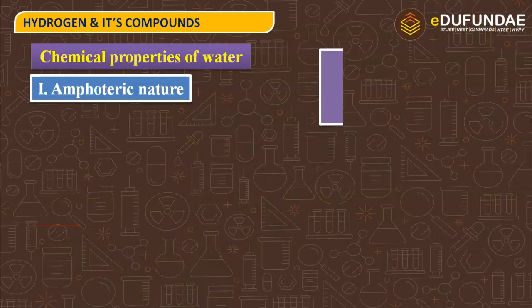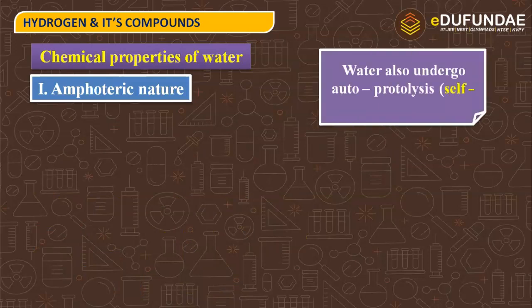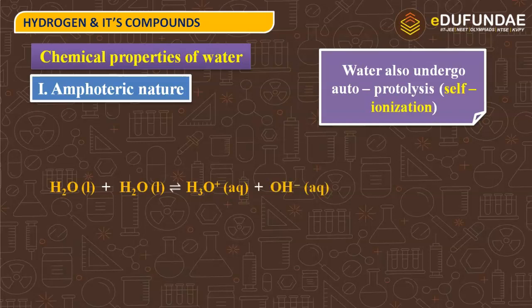And next, water can also undergo autoprotolysis. Autoprotolysis means self ionization. A reaction in which water itself behaves as an acid and water itself also behaves as a base. So here is the reaction. This is water reacting with another molecule of water to give hydronium ion and hydroxyl ion.